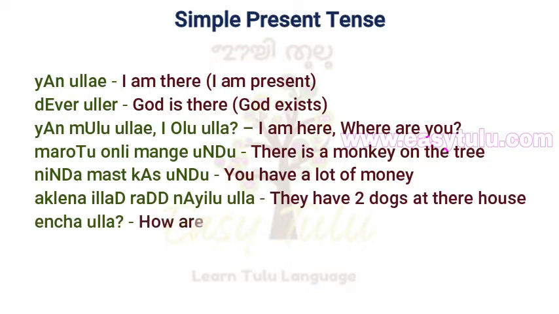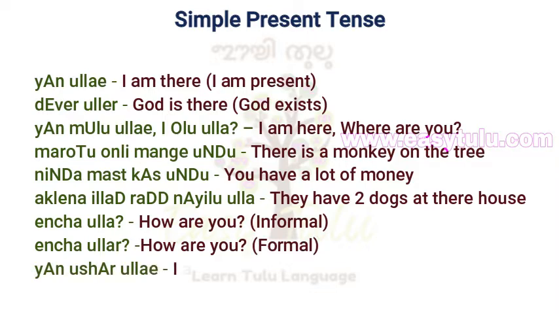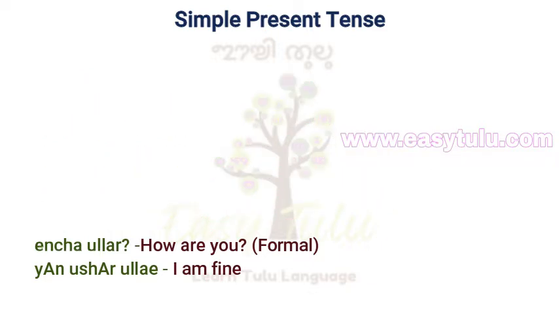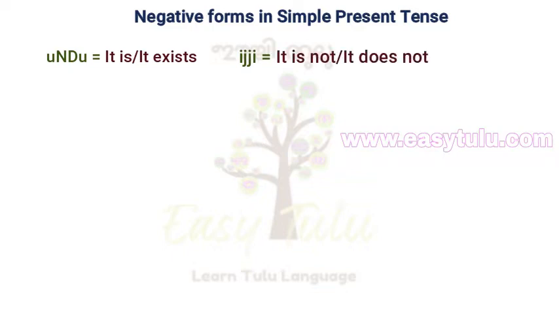Encha ulla, how are you? Informal. Encha ullar, how are you? Formal. Yan ushar ulla, I am fine. So undu is the neuter singular form of the root verb ul. Undu means it is or it exists, and its opposite form is ijji, which means it is not or it doesn't exist, or it's used just to say no.